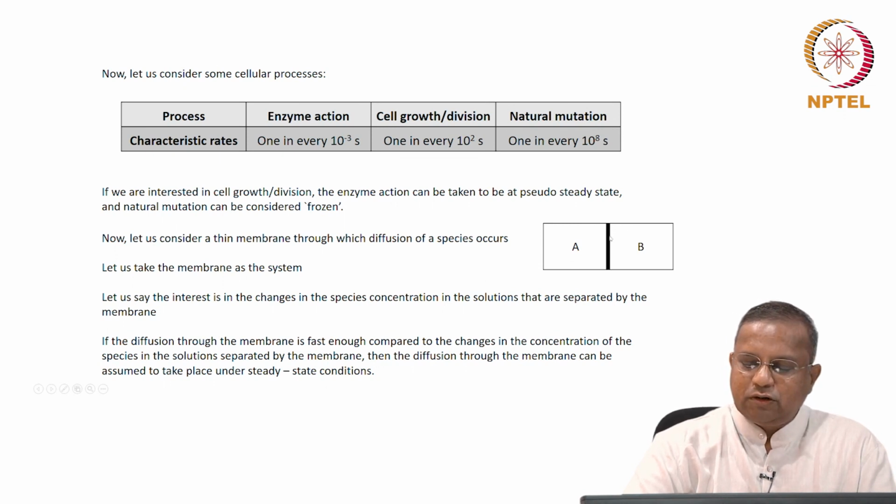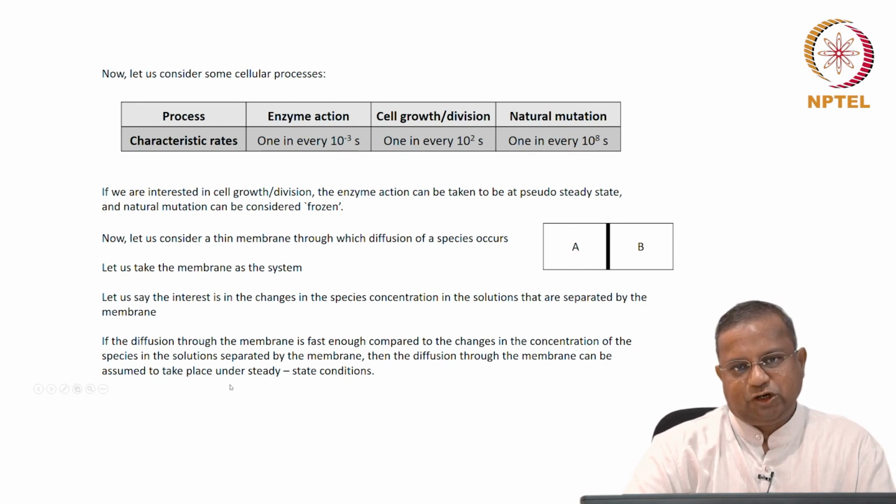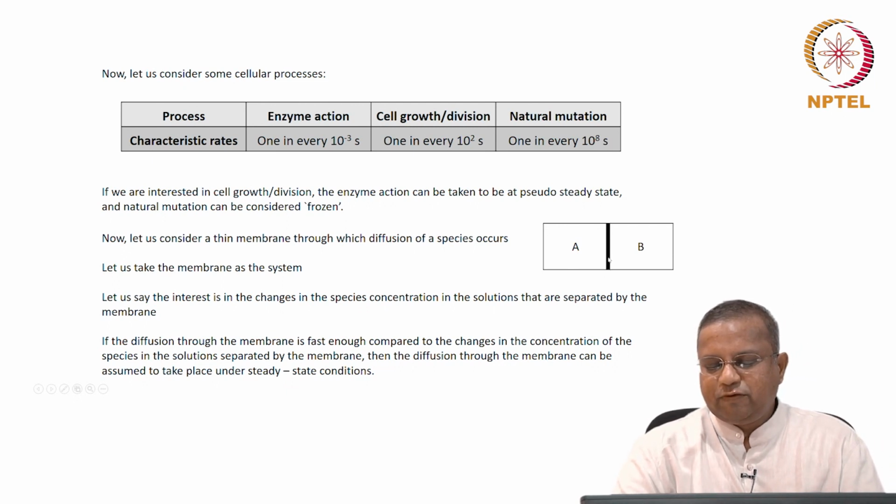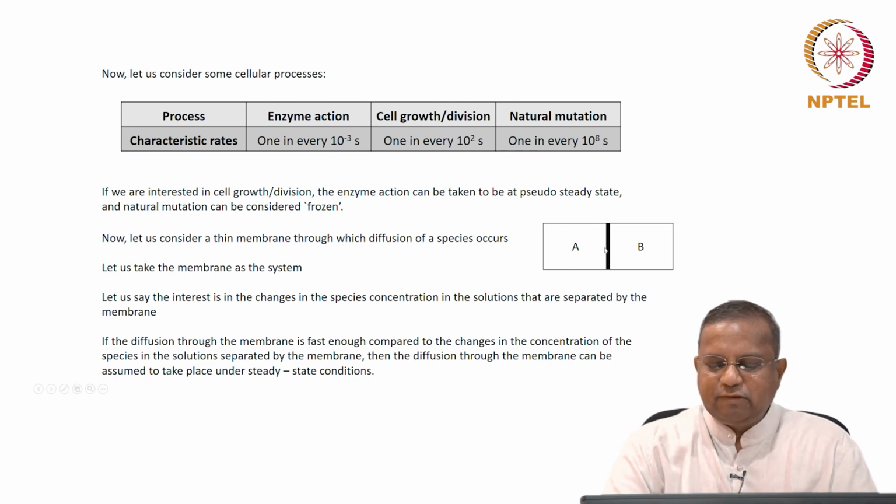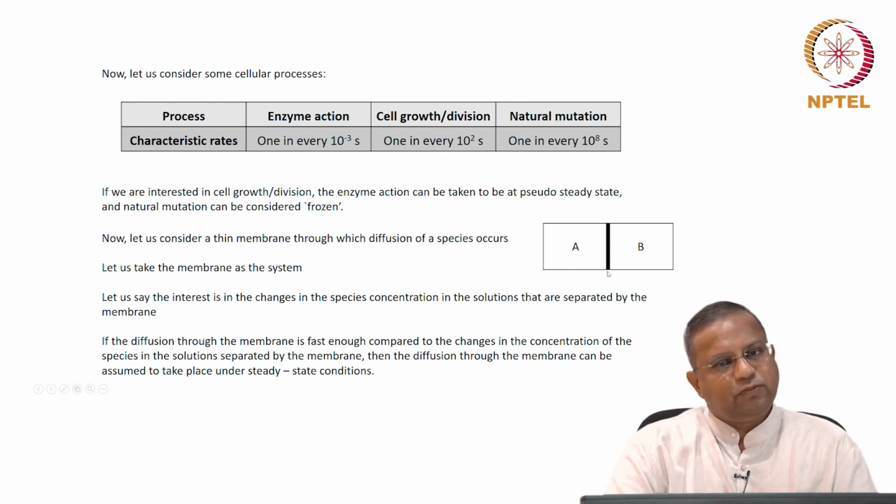If the diffusion of the species through this membrane is fast enough compared to the changes in concentration of the species in the solutions that are separated by the membrane, then the diffusion through the membrane can be assumed to take place at steady state conditions. Okay. Our interest is in how fast these concentrations change, and if this process of diffusion through the membrane is much faster compared to the changes in concentration in the solutions on either side of the membrane, then we can take that diffusion to be at steady state, whether it is at steady state or not.